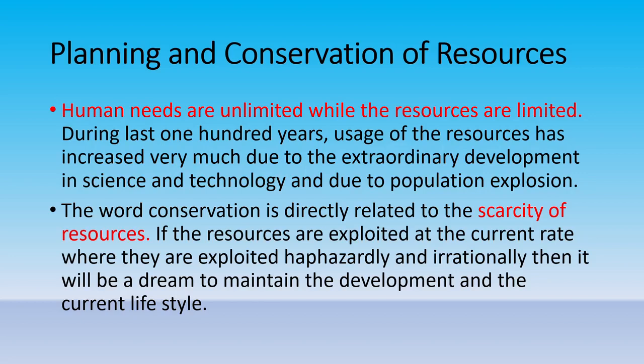The simple answer is that one of the very important characteristics of resources is that resources are scarce, resources are limited. Human needs are unlimited while the resources are very limited. And as resources are limited, it's very important for every individual, for every nation to plan and to conserve these resources.